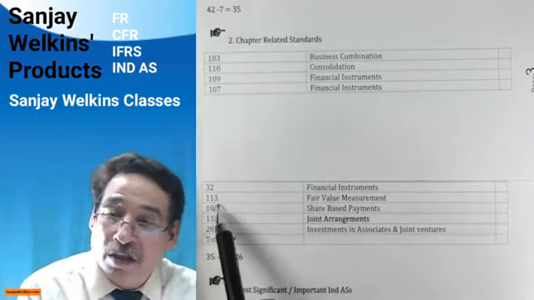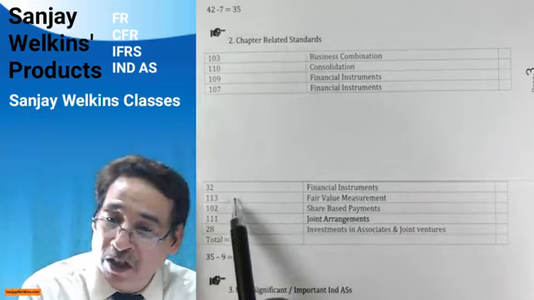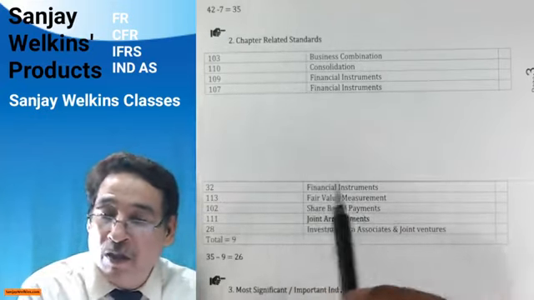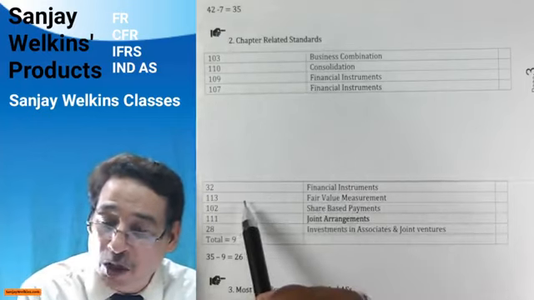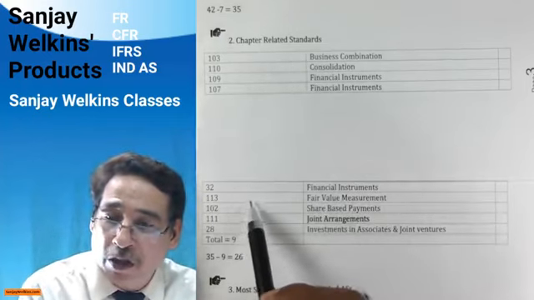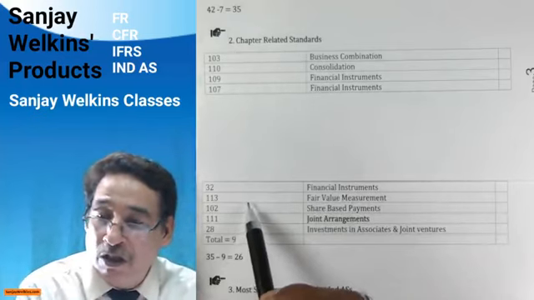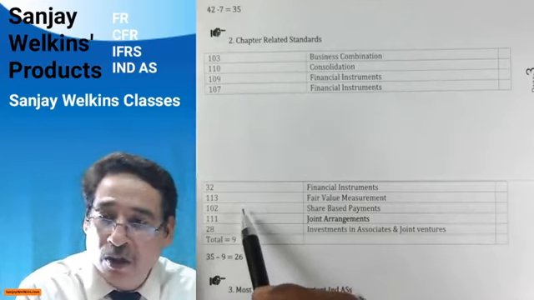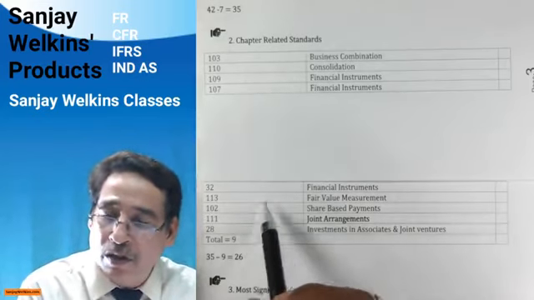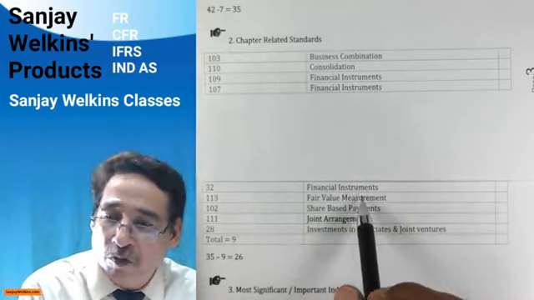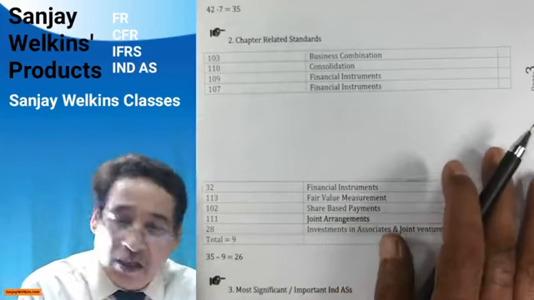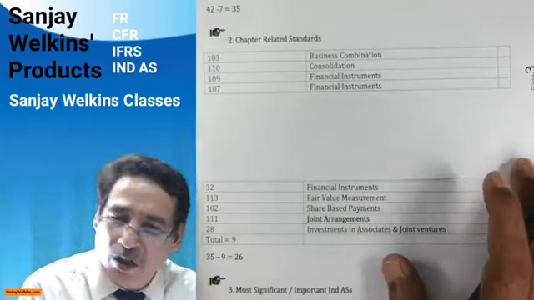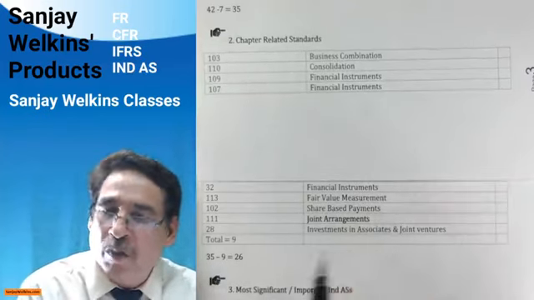One important and very significant point is with respect to Ind AS 113. There is a chapter in your course by the name of fair value measurement. It is nothing but Ind AS 113. So you need to put a very special focus on this particular study. Don't neglect it, even though it looks a little bit complex. But we on our side have tried our level best effort, as we normally do, to make it as simple as possible. You must do this, do all the case studies which have been given in the lectures. Correct? In fact, when you do any Ind AS, you need to do only the case studies which I have given in the lectures. You need not put up any extra or special efforts.